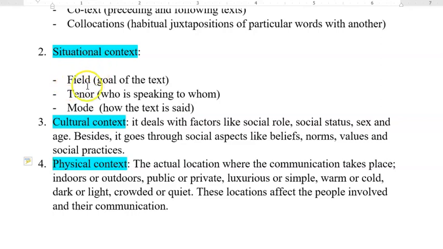Anyhow, we have some basic headings in understanding the situational context. We have the field. It means the goal of context. Then we have the tenor and we have the mood. Let's start with the field. We say field means the goal of the text. Actually, we have here to know what the subject matter and what is the abstract of the text.